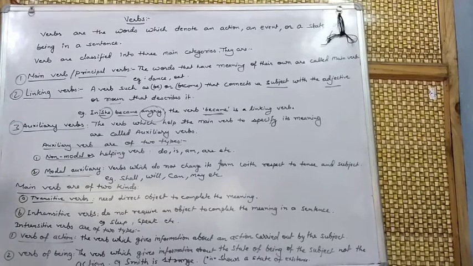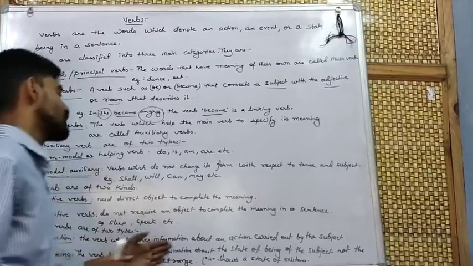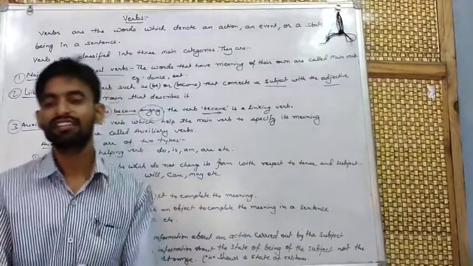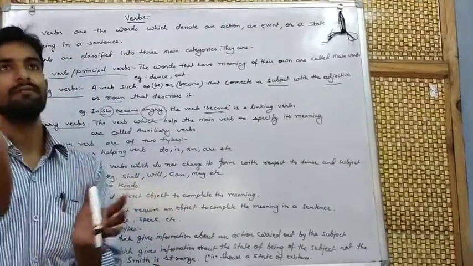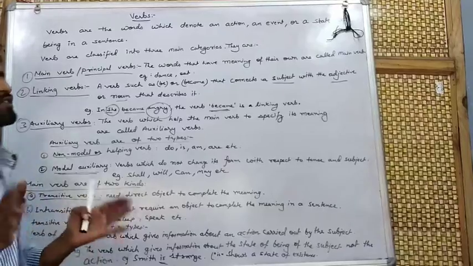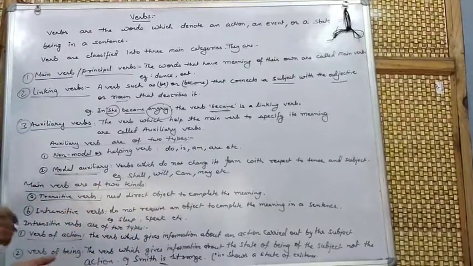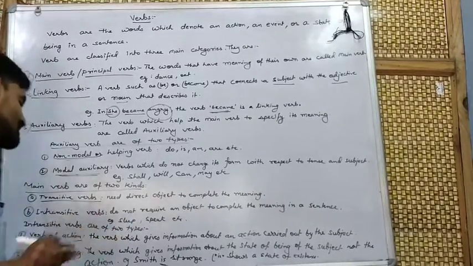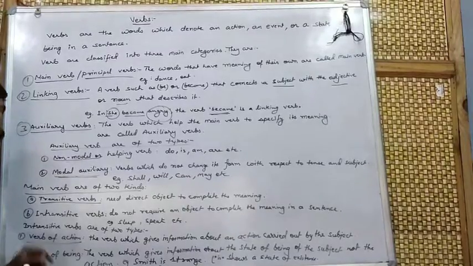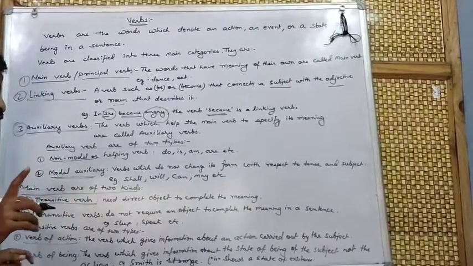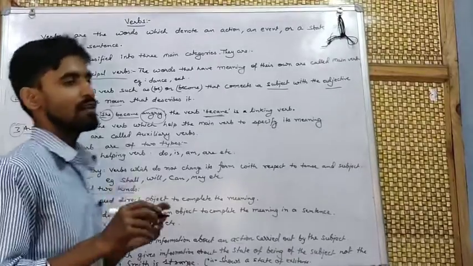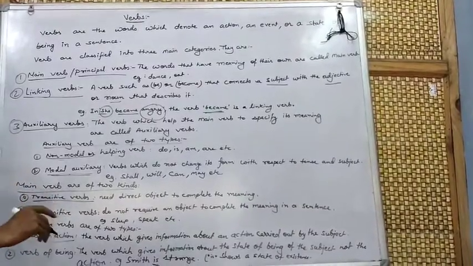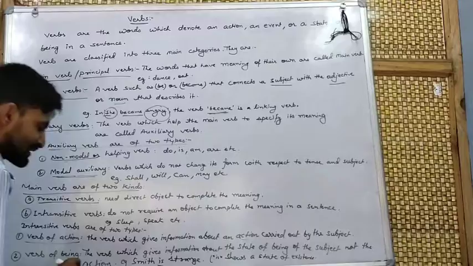And another is the verb of being. The word which gives information about the state of being of the subject, meaning how the subject is: good, bad, and so on. It is not the action but the being, the state of the subject. This type of verb is termed a verb of being. Be is the root form of is, was, were, etc.